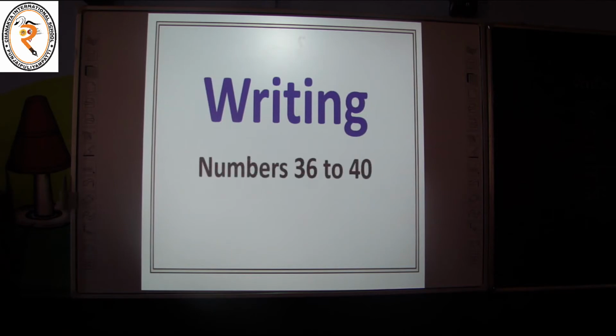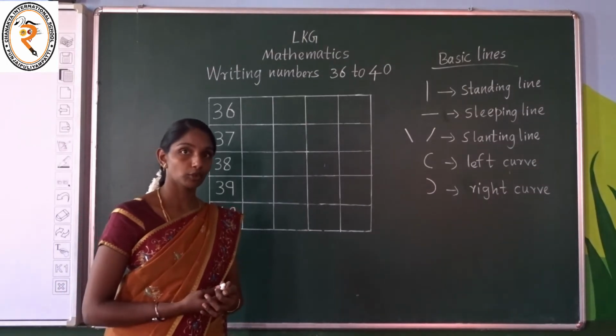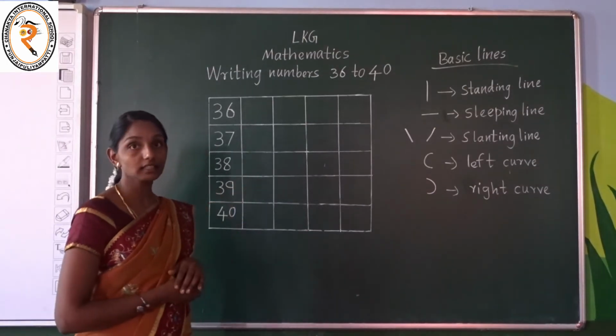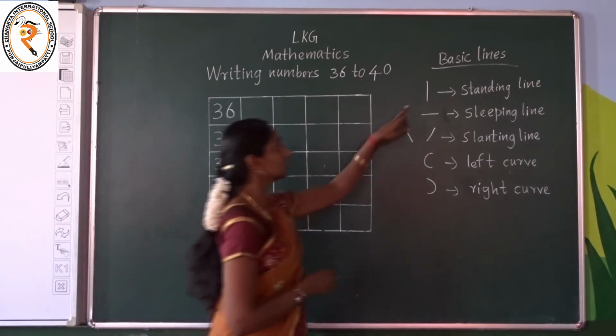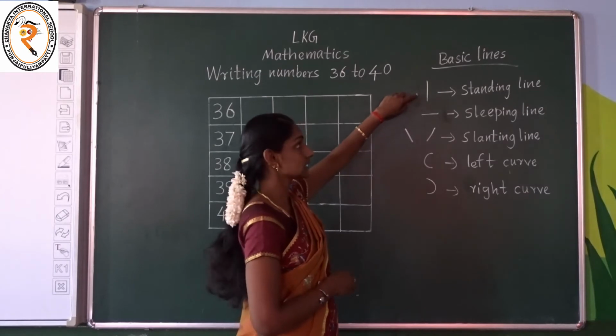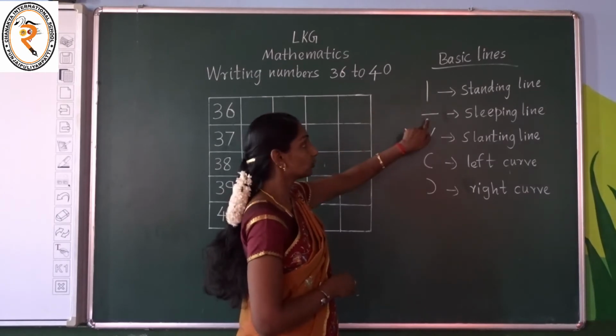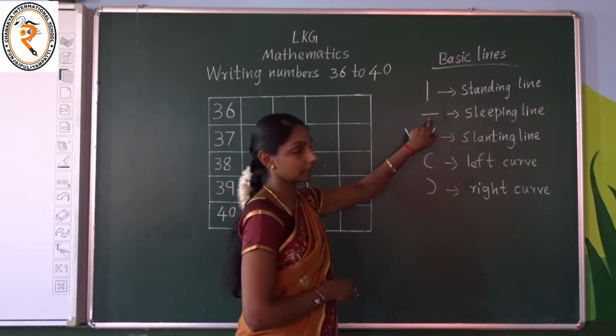Now we are going to write numbers 36 to 40. Are you ready? Take your notebook and pencil. Children, are you ready? Come on. Before we start writing, as usual, let us recall the basic lines. Look here, children. What is it? Can you tell me? Yes, this is a standing line. What is this? You are correct, children. This is a sleeping line. Very good.